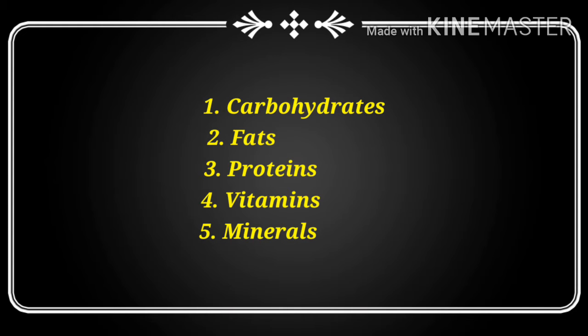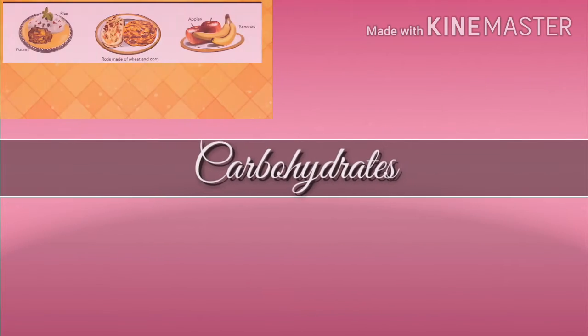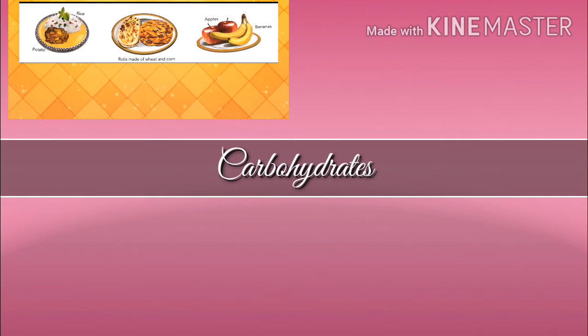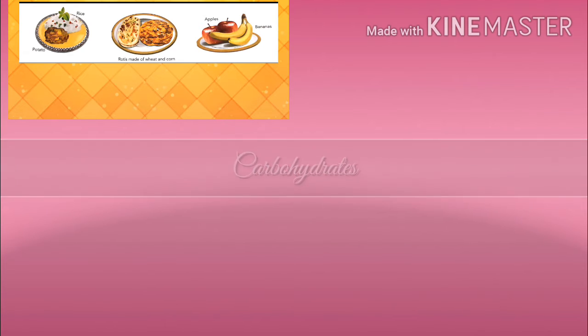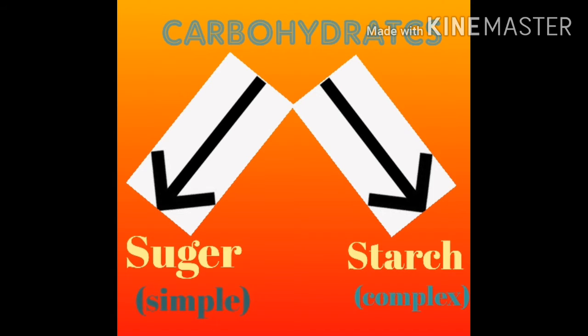First we will learn about carbohydrates. Carbohydrates are the major source of energy for our body. It is an energy giving food. Carbohydrates are of 2 types. They are sugar and starch. Sugar is a simple carbohydrate and starch is a complex carbohydrate. And sugar is a quick source of energy. Some natural sources of sugar are fruits and honey.